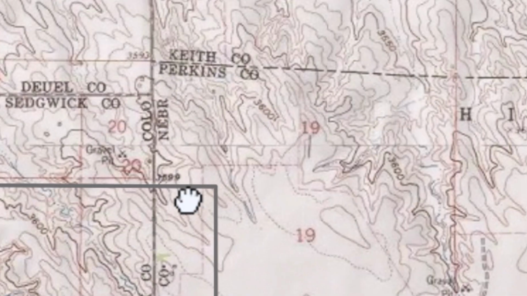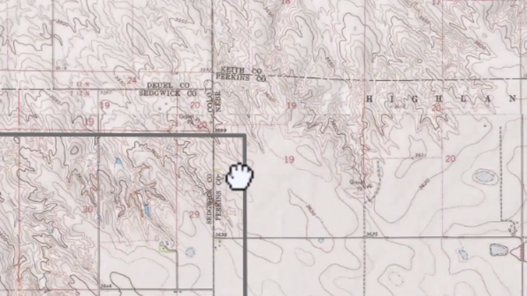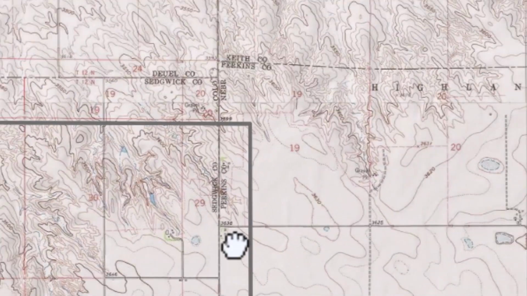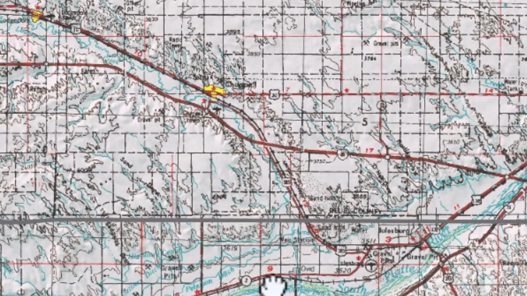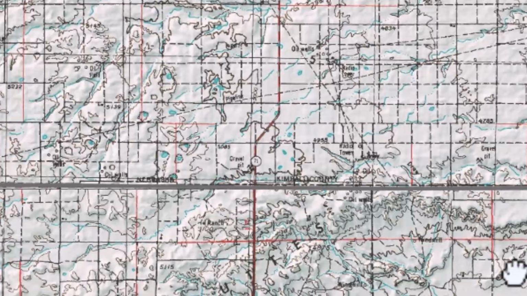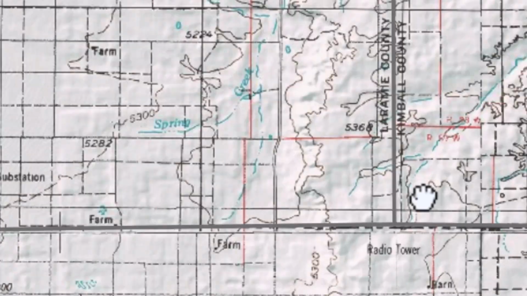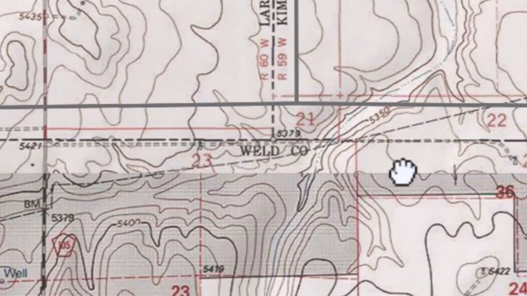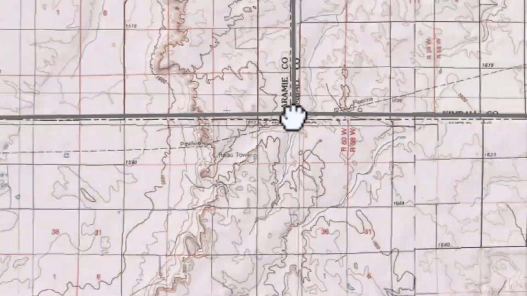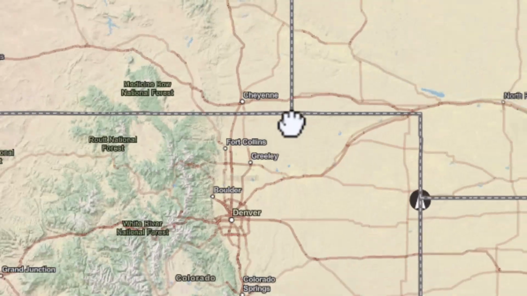Let's look at the northeast Colorado corner just for fun. We can see the elevations there, 3,700 feet. If we go west to where Nebraska, Wyoming, and Colorado meet, that is a tri-point. I've been to that spot. Beautiful place. 5,300, 5,400 feet. So that's almost a mile high. That's definitely not the lowest point.